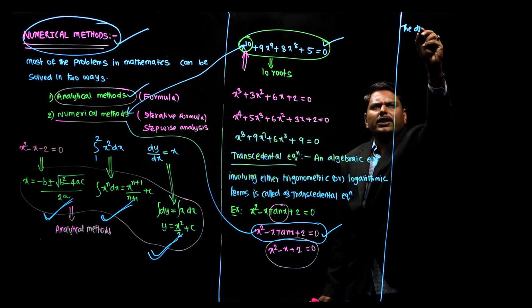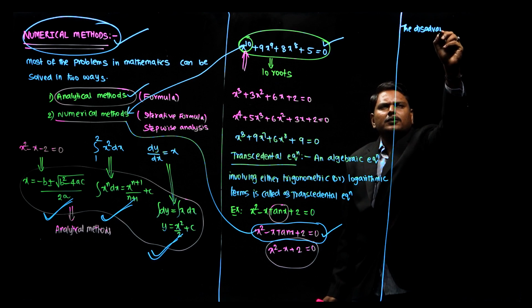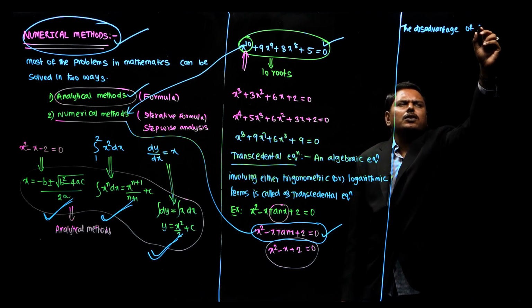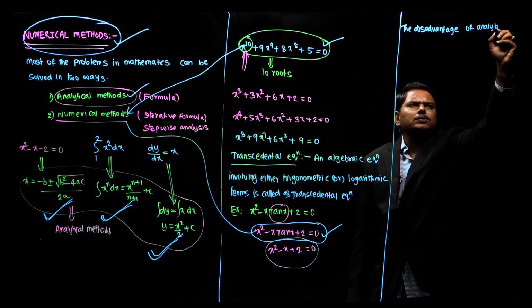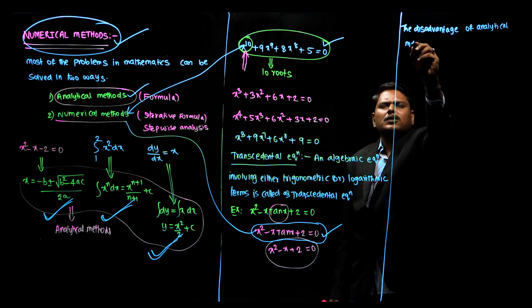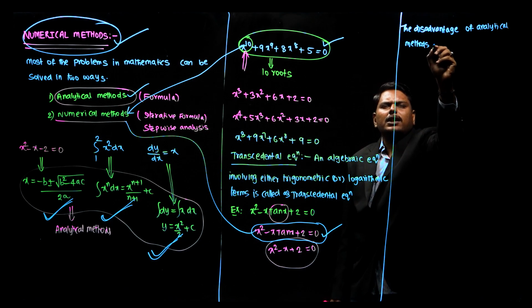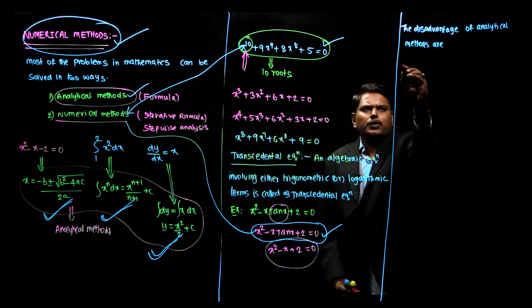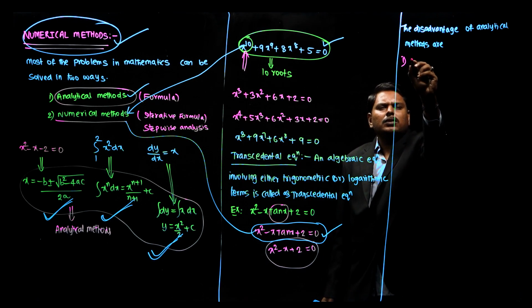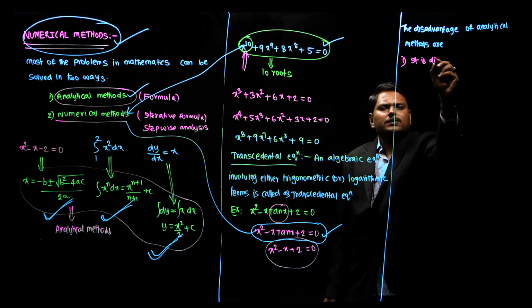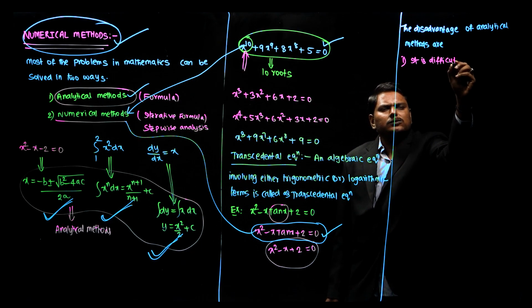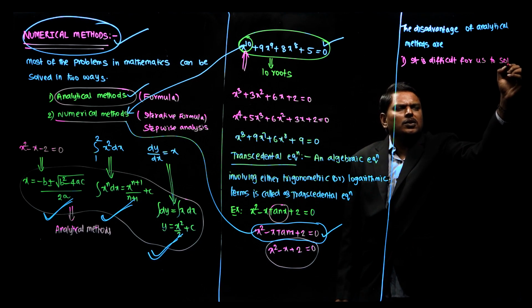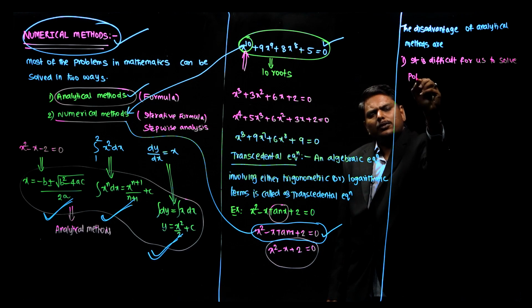The disadvantages of analytical methods are: first point, it is difficult for us to solve polynomials of order greater than 4.